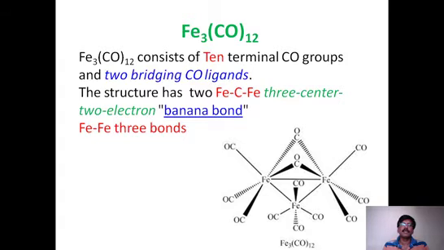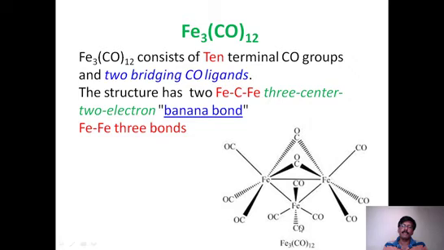This is the structure of trinuclear. That is, there are 3 centers, 3 iron centers, where 12 carbonyl ligands are there. So almost it is something more difficult to assess the structure, because what could be the possible structure? Symmetry also very difficult to explain. You can see there are 3 terminal carbonyls to each iron, and 1 extra terminal carbonyl that is present to 1 iron.